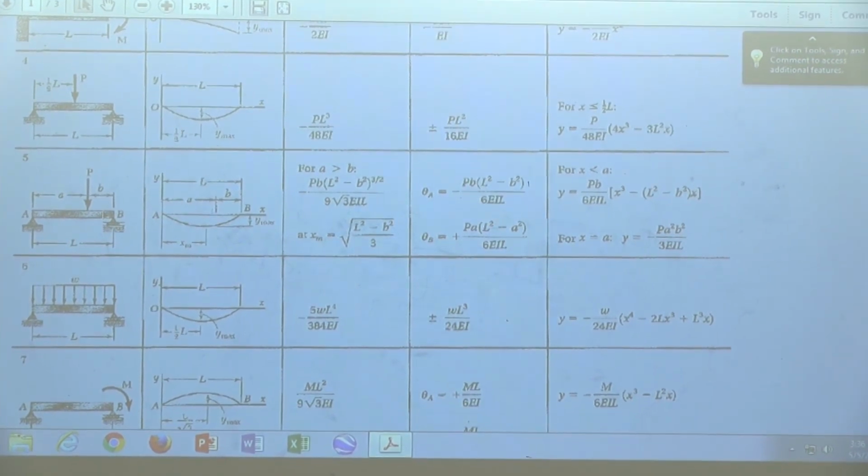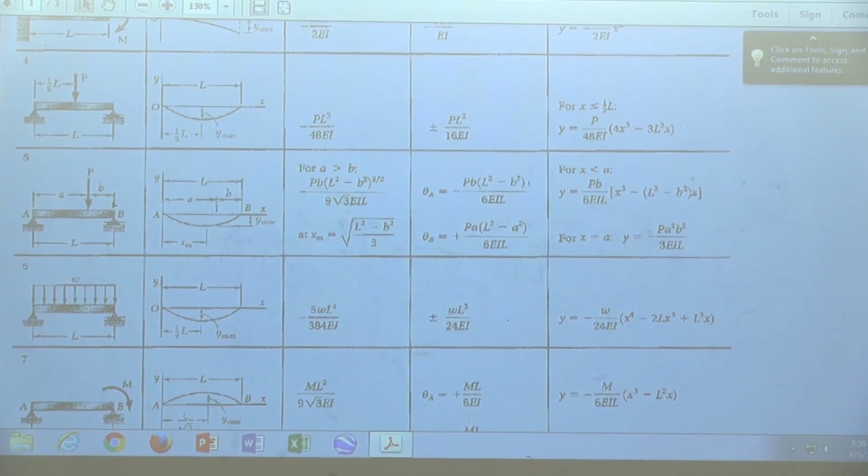The next one, number 5, is very interesting. Number 5: the load is not at the middle, the load is shifted to one side. Yes or no? So here is the scenario. Please make a note in your notebook because you have to be careful there.